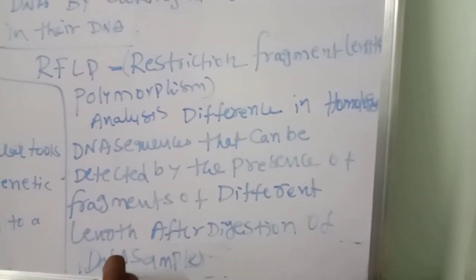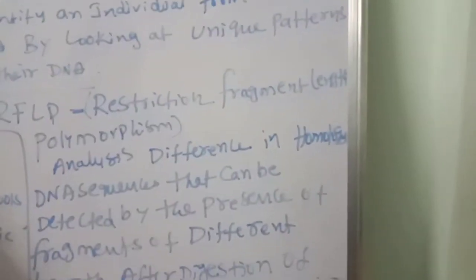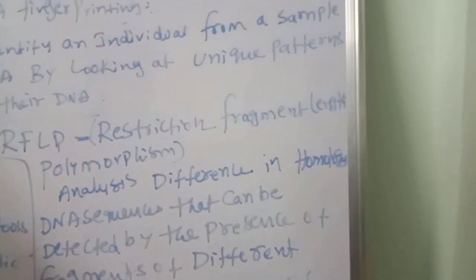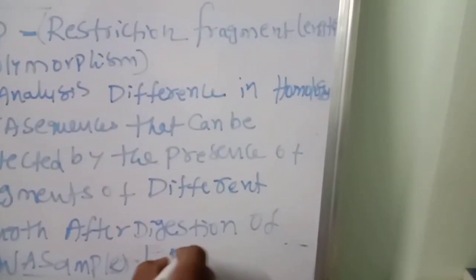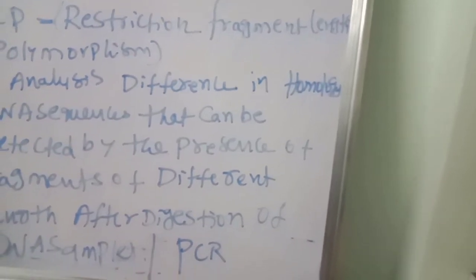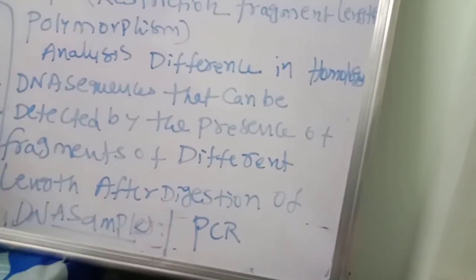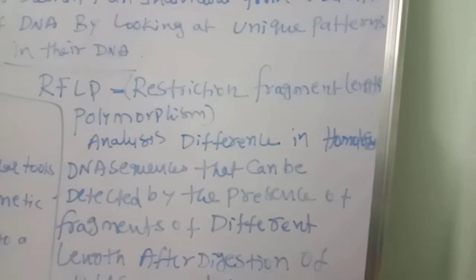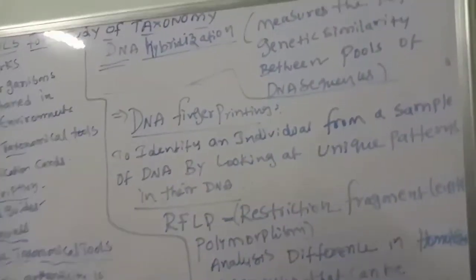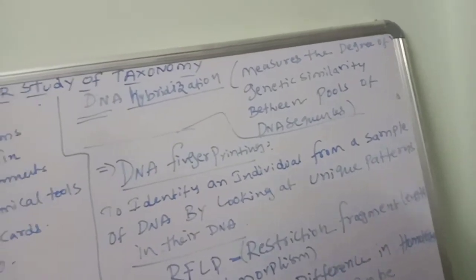So these all are at the DNA level. I said, whenever we hear the word molecules. And the next one is PCR, polymerase chain reaction. Like this, these all are molecular tools. Observe very carefully what we discussed.